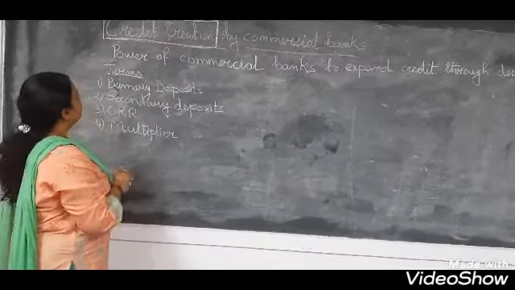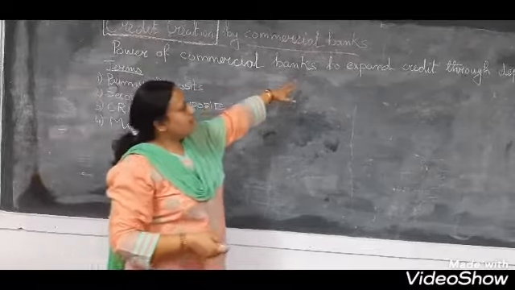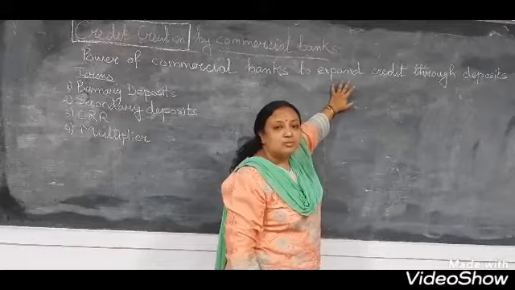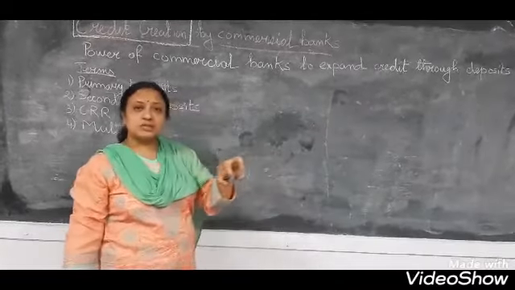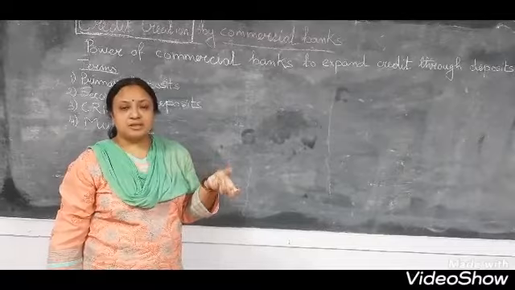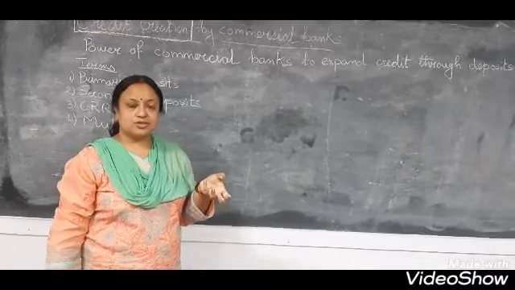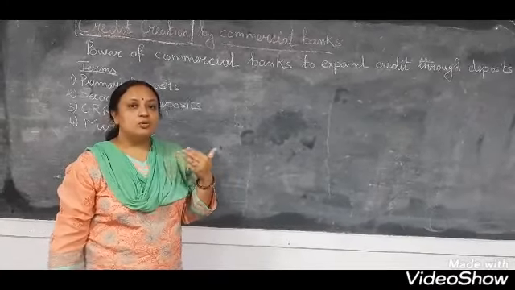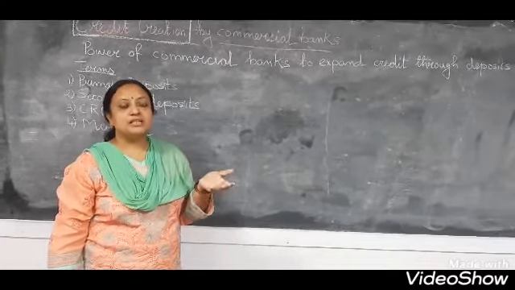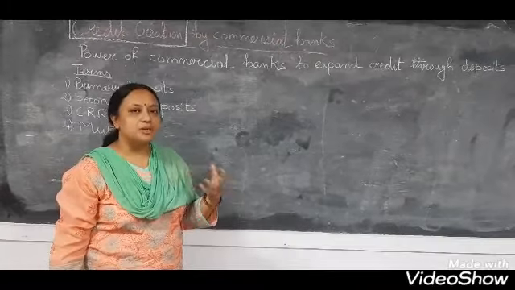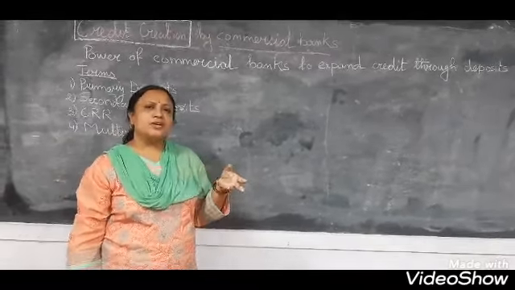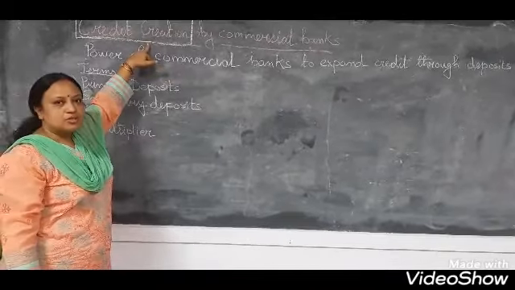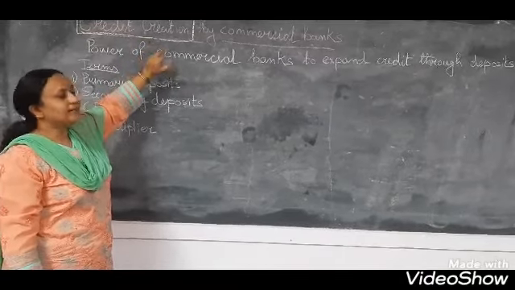What is this? It is the power of commercial bank to expand credit through deposits. Now what does the bank do? It uses the deposit which we are making into the bank, the money which we are depositing, to give loans to the people who are in need of cash, who are doing some business or who require it for any purpose. So this is the most important function of commercial bank, the function of credit creation.